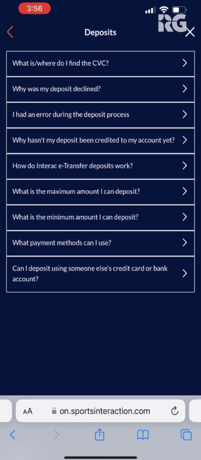As for deposit options, you're going to find a lot of the same ones. You're going to have your Visas, your Interacs, your Apple Pays, things of that sort. There's also more than that, and you'll find those as soon as you log into your account and visit the cashier page on the Sports Interaction mobile web browser.